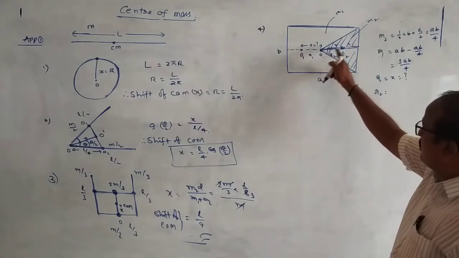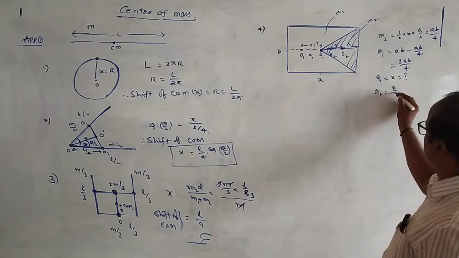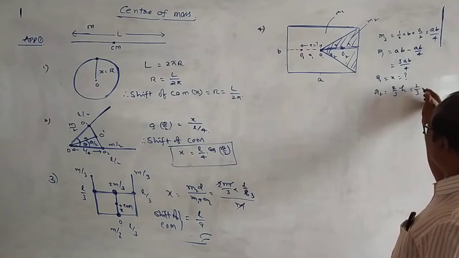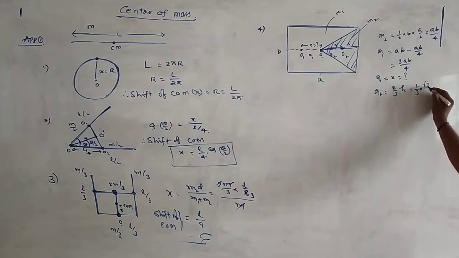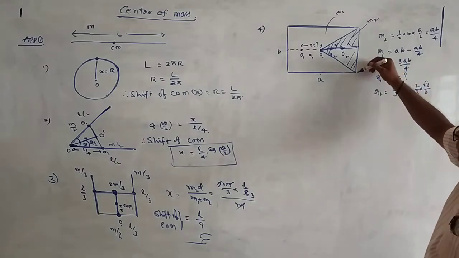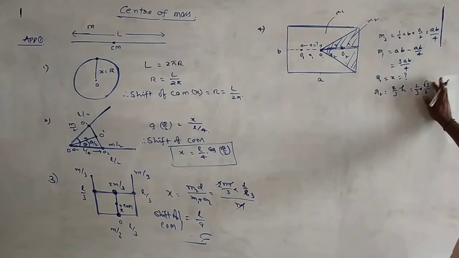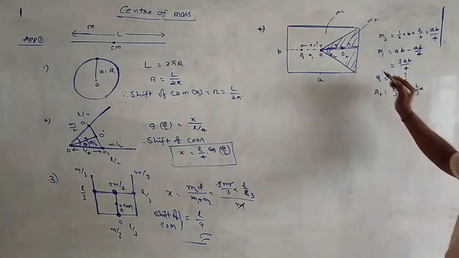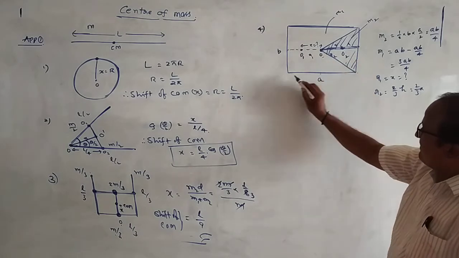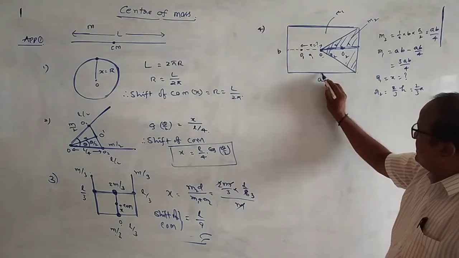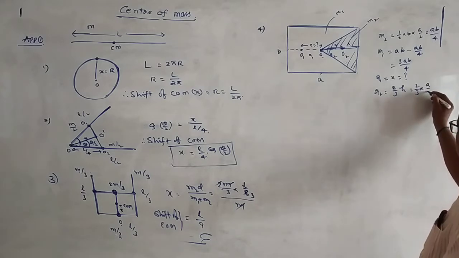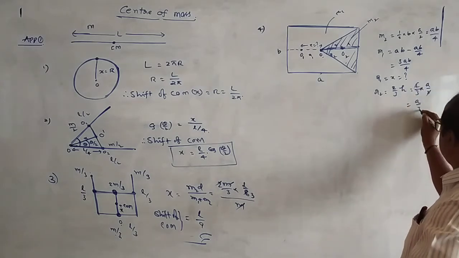So r2 is equal to 2/3 of the total height of the triangle. The total distance is a by 2, so 2/3 into a by 2 is equivalent to a by 3.